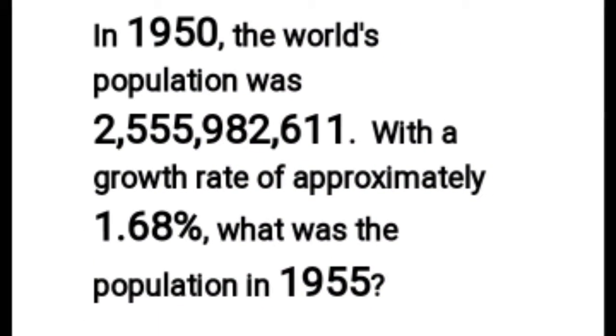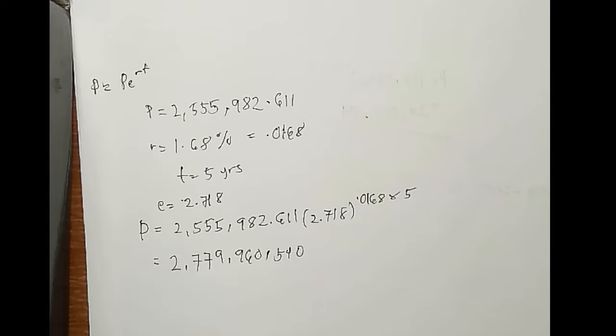Mathematics can be used to model population growth. In the word population, we also have examples. In the first example, in 1950, the world's population was 2,555,982,611. With a growth rate of approximately 1.68%, what was the population in 1955?